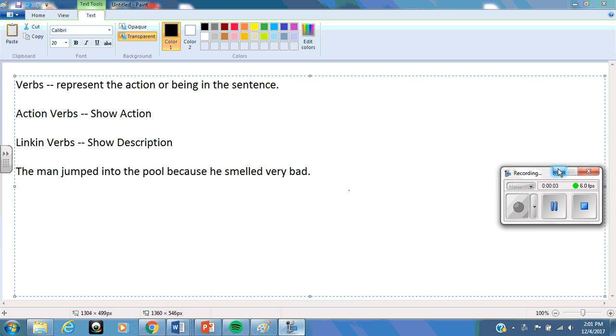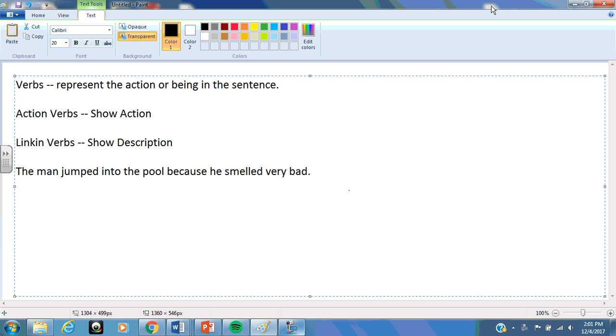Okay, ladies and gentlemen, today we are going to begin our unit over verbs. I'm probably going to split this in half. You'll have maybe two assessments over this, a lot like we did over pronouns. So just know that you will probably have two tests over verbs as we go through, but we'll worry about that when we get to it.